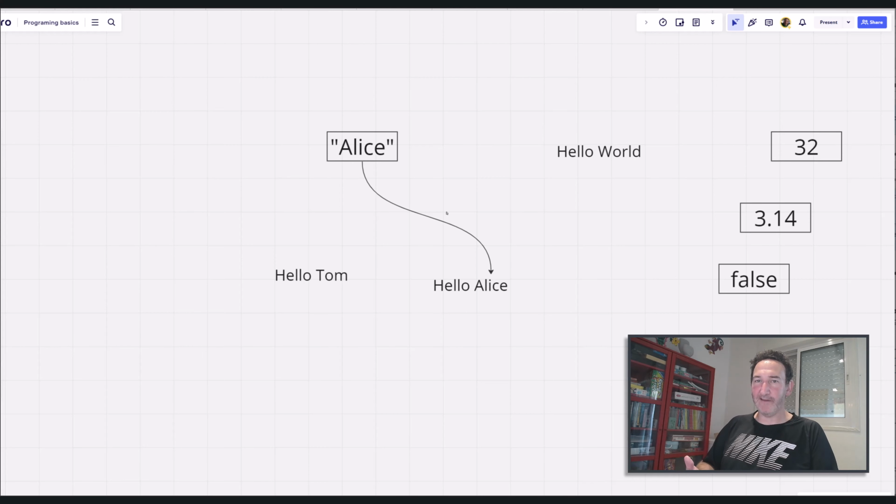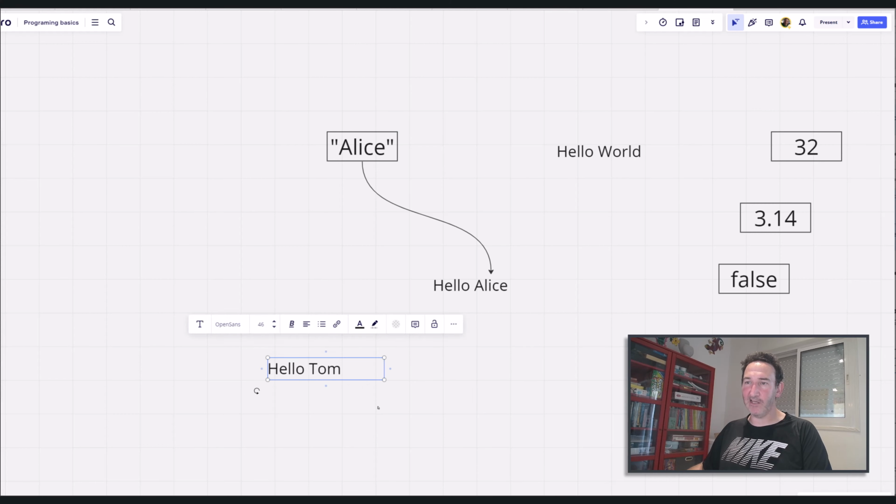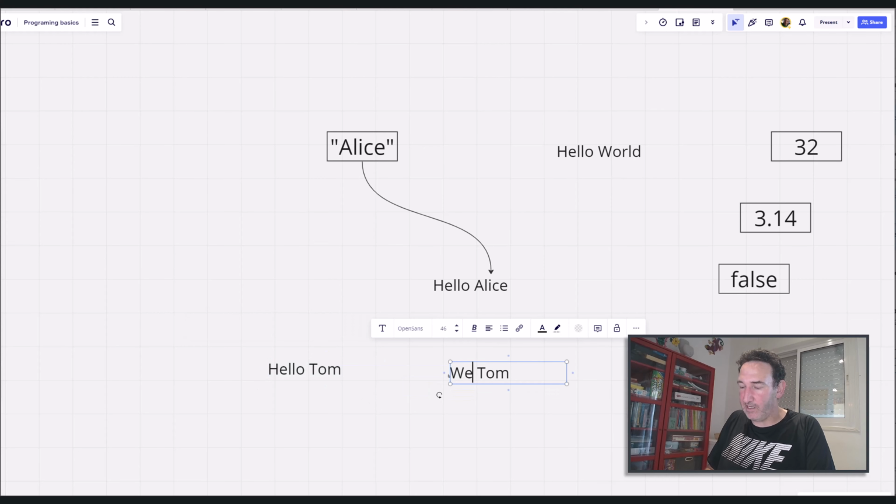Now, we want to do something so that we wouldn't have to change the machine itself to get a different result, right? Let's say we want to do something a bit different. For example, if the user that is logging in, it's his first time, or maybe he's been there before. Maybe we want to say hello Tom, or hello and the name. If he's been here before, maybe something else for a situation where he's coming back. So welcome back, Tom. This is a different message.